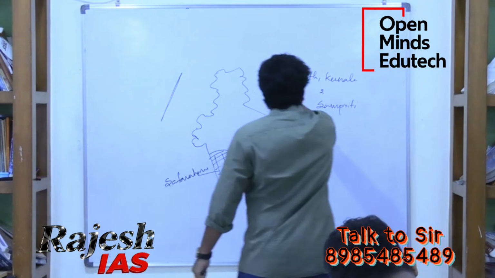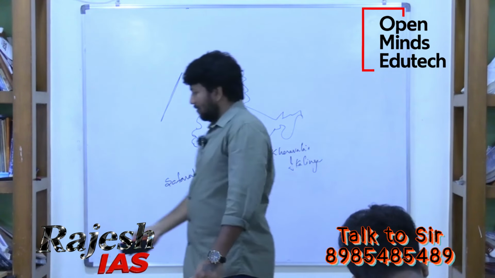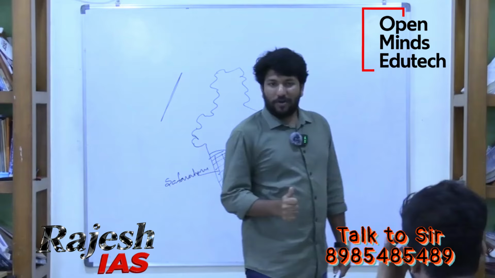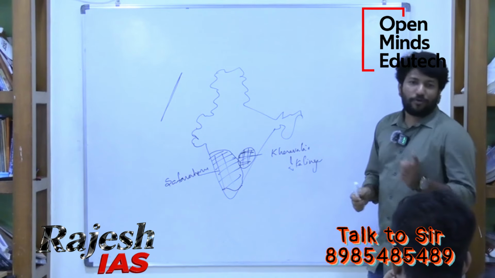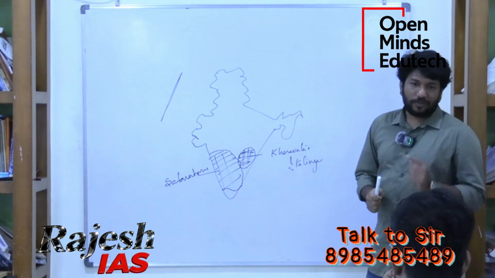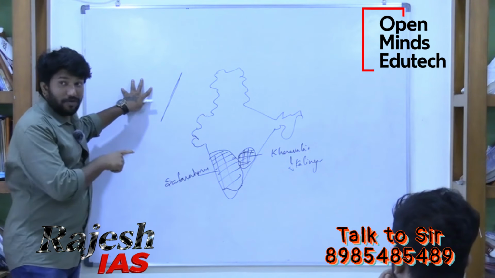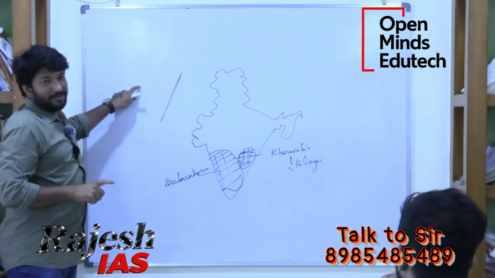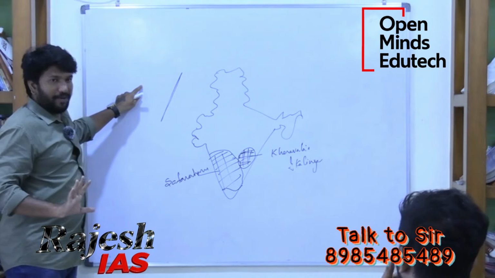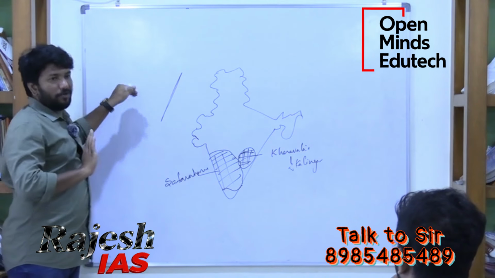Internal conflicts and weak rulers led to neglect of the northwest frontier. See, who is ruling in this area when Mauryans are ruling? Seleucid Empire. Seleucid Empire also declined.